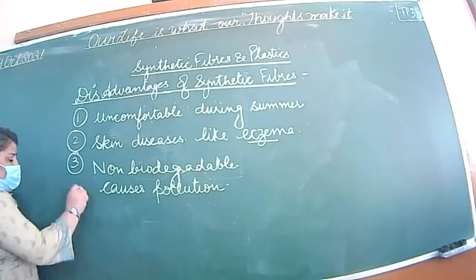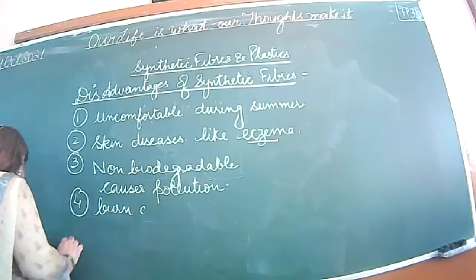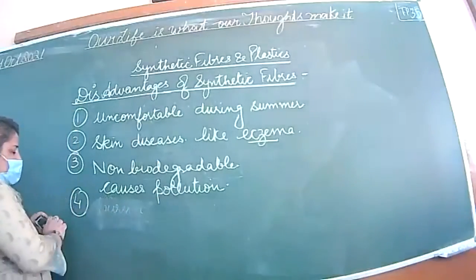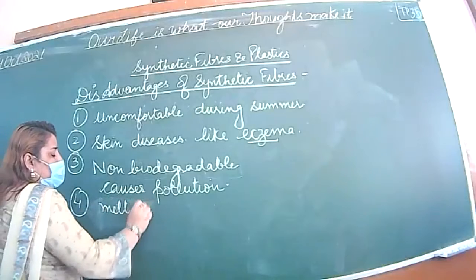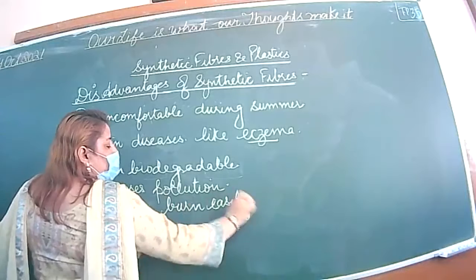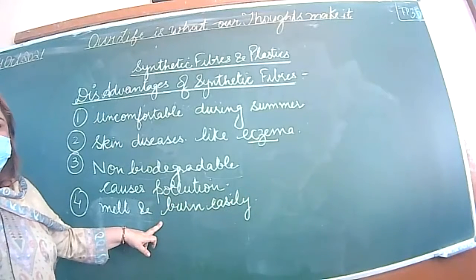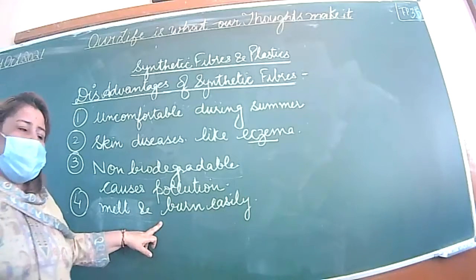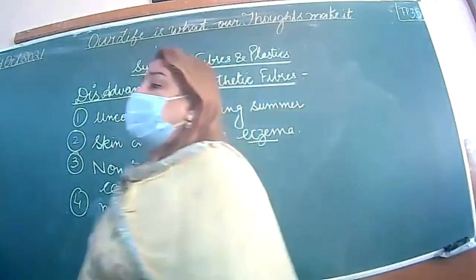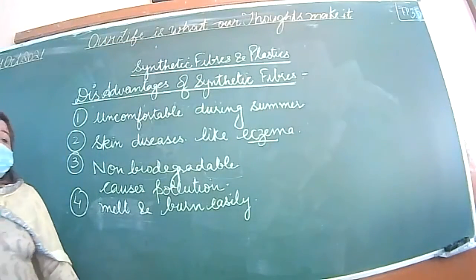So fourth point, they melt and burn quickly or easily. So what will happen if they burn easily? When we wear synthetic clothes, all of you are aware, most of the time we say do not wear synthetic clothes while working in a kitchen. Why so?